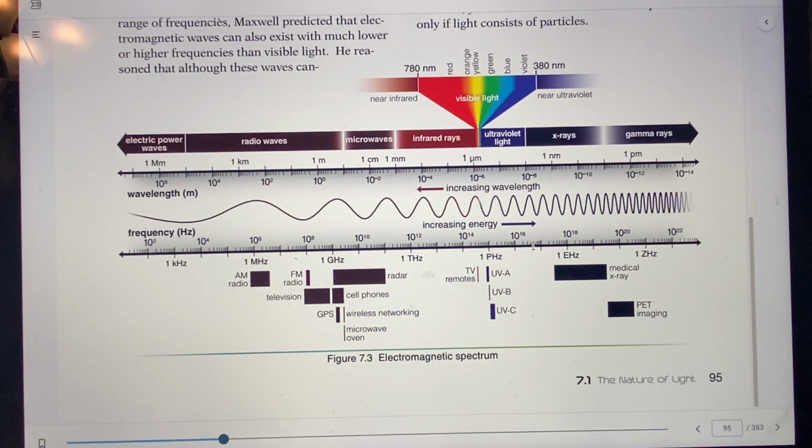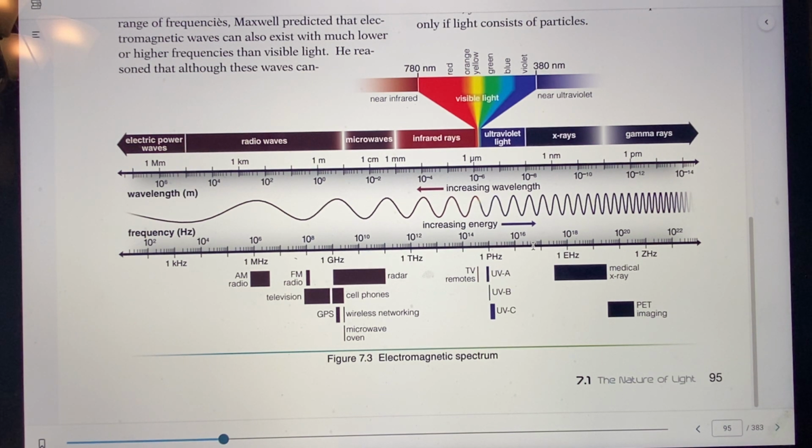He wasn't sure about that, but later on, sure enough, there were waves. Visible light is just tiny on our whole spectrum of electromagnetic waves. We have visible light coming out here, and dividing that in, you can see the different frequencies and wavelengths of this light.